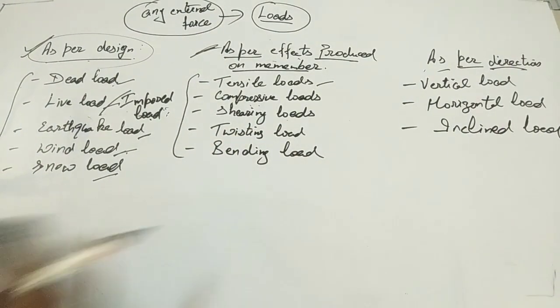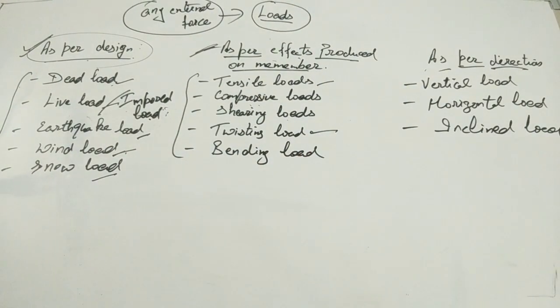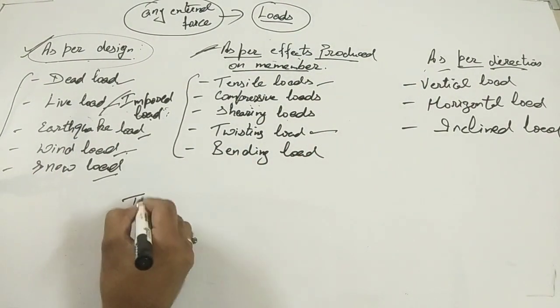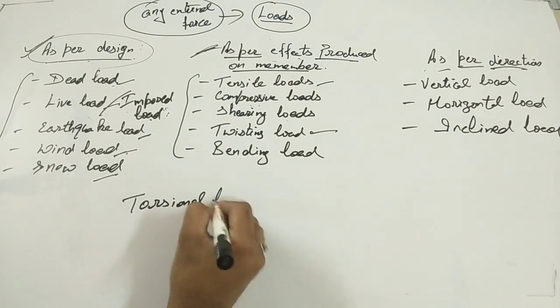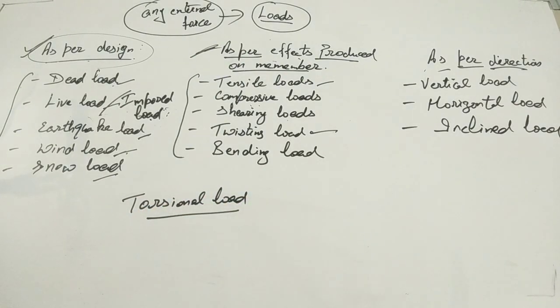Next we come to the twisting load. Twisting load is also known as torsional load, and the meaning of it is the loads produced by two couples applied at opposite ends of the member. Repeating again, the loads produced by two couples applied at opposite ends of the member, tending to cause one end to rotate about its longitudinal axis relative to the other end, are called twisting load, also known as torsional load.